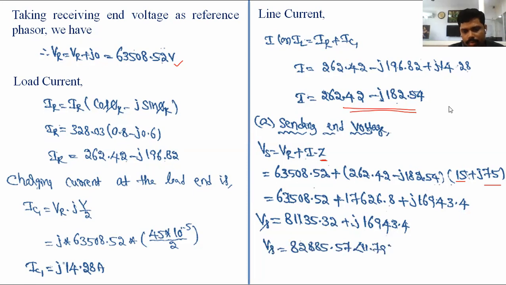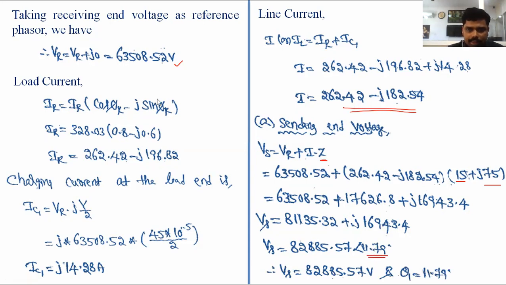Converted into polar form, we are getting 82,885.57 at an angle 11.79. If the angle comes out negative, eliminate the negative sign, and take theta only as the positive value. That is Vs equal to 82,885.57 volt and theta 1 equal to 11.79.